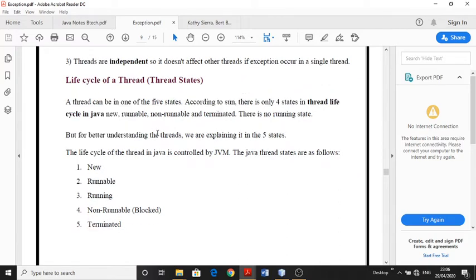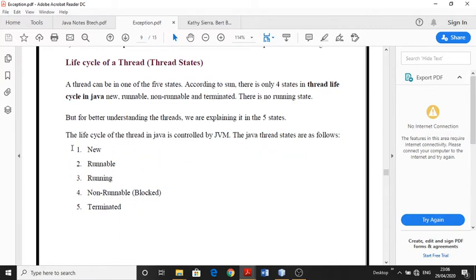Now see, a process has a life cycle. We already saw in operating systems that a process has its life cycle. In the same way, threads also have their lifetimes. There are states here: new, runnable, running, blocked, and terminated.